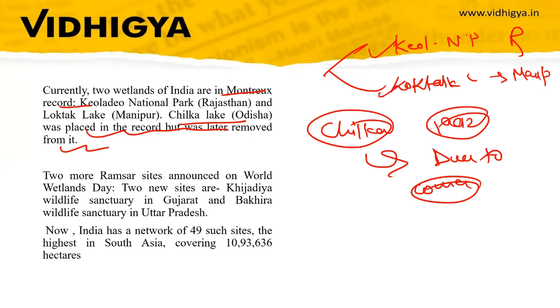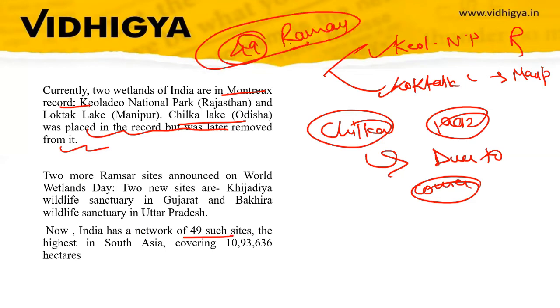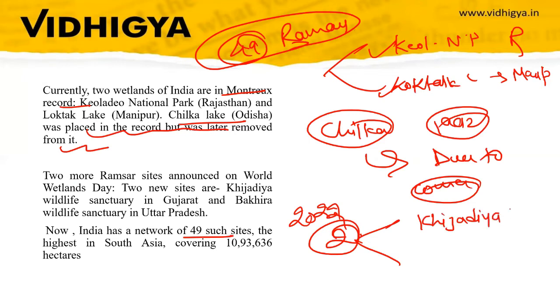So you have to remember. Also, India currently has 49 Ramsar sites. You do not have to remember all 49 Ramsar sites, but the two new additions in 2022, you have to remember these two. That one is Khijadiya, it is in Gujarat, and another one is Bakhira, it is in Uttar Pradesh.